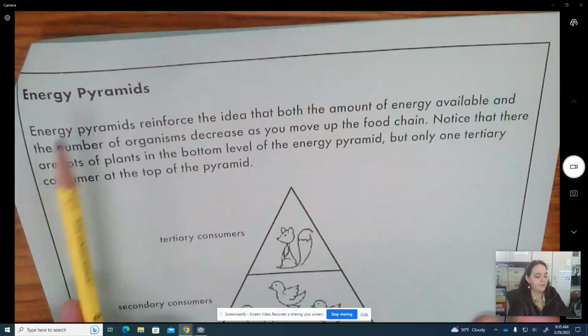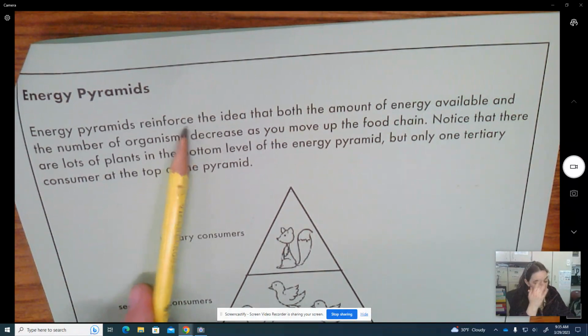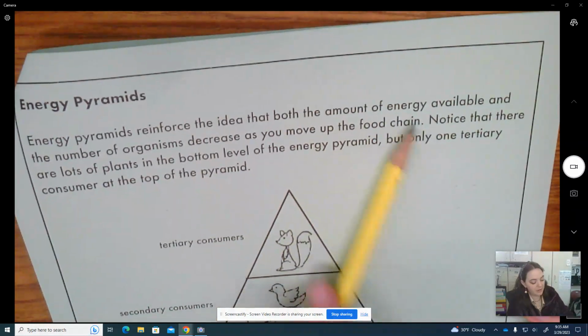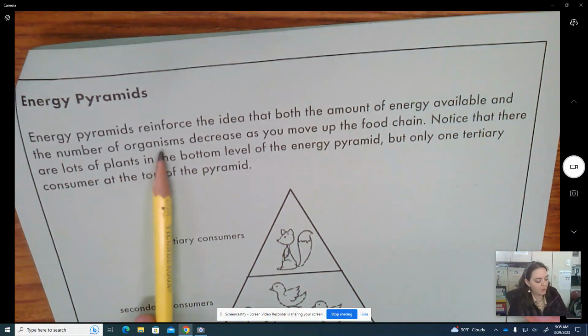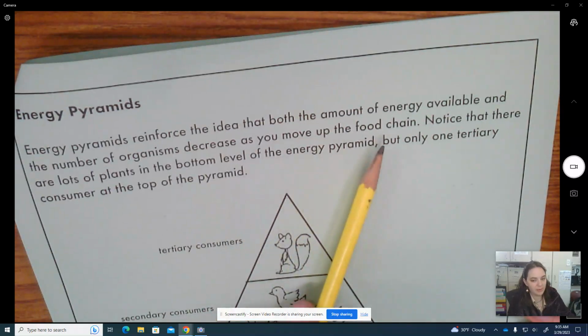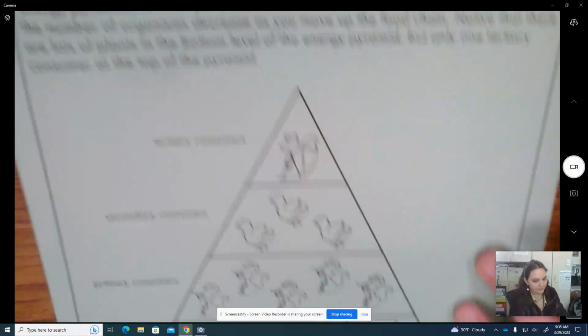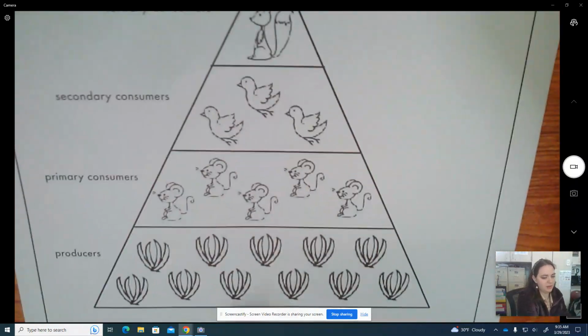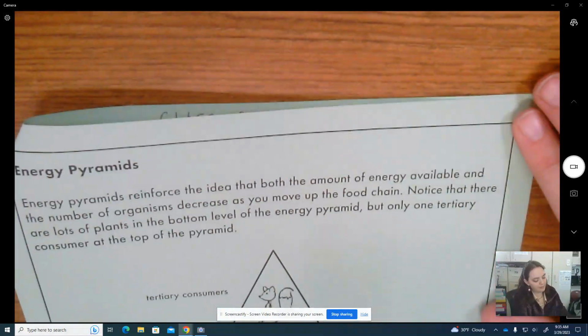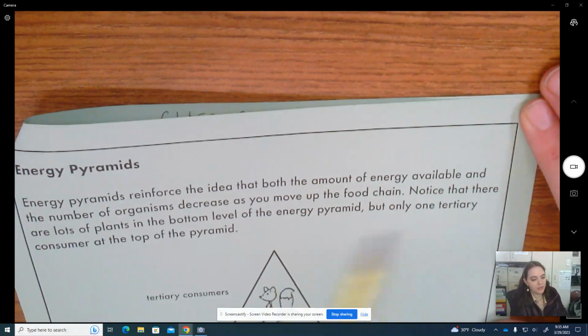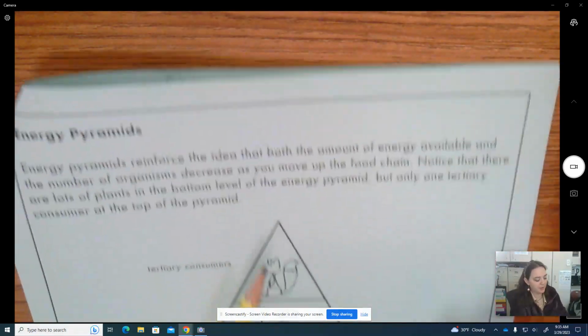Energy pyramids. Energy pyramids reinforce the idea that both the amount of energy available and the number of organisms decrease as you move up the food chain. Notice that there are lots of plants in the bottom level of the energy pyramid, all the way down here. But only one tertiary consumer at the top of the pyramid, which is right here.